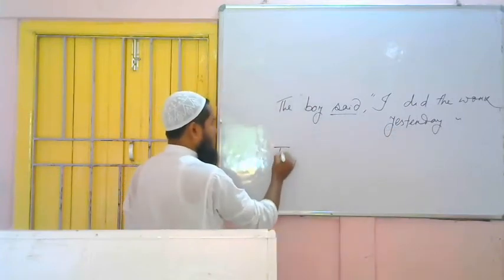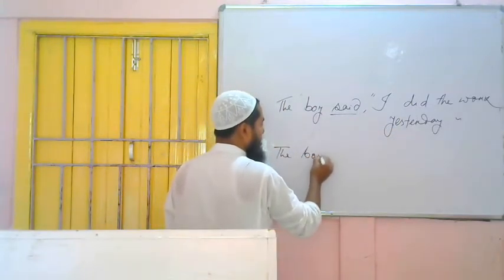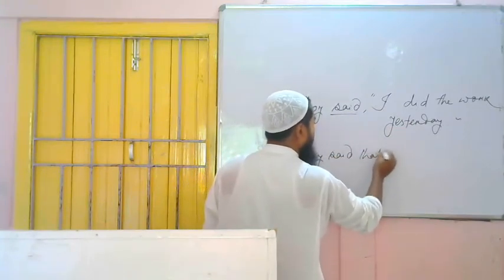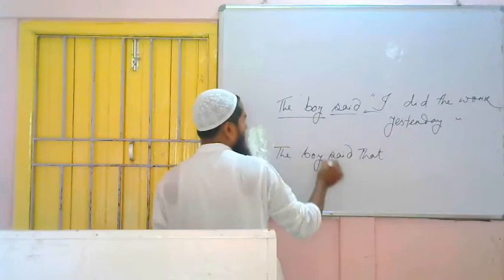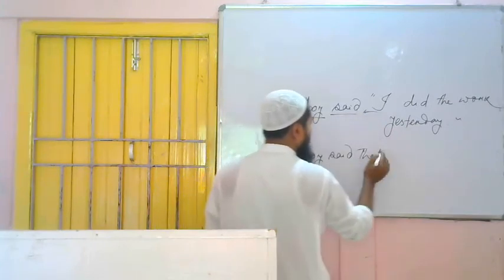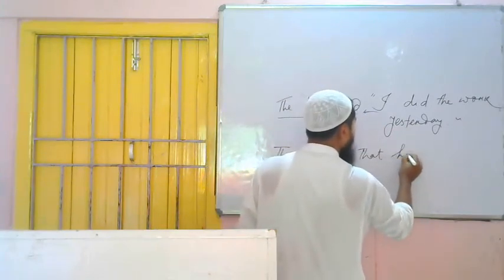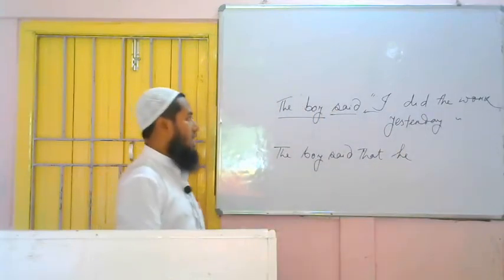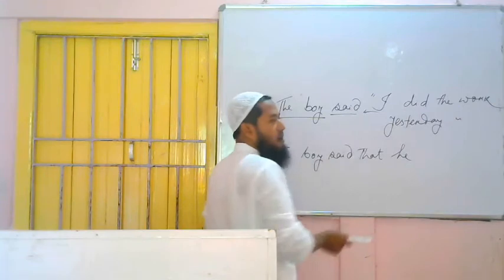So how to write? The boy said, in place of comma and quotation, that. The boy said that. It is I and it is the boy, so it is third person, it is first person, it will be changed on the basis of this. It will be what? He. Now you see, did the work yesterday, past indefinite tense. I subject, second form of the verb, did is given, past indefinite tense.